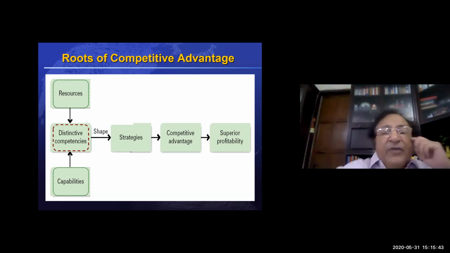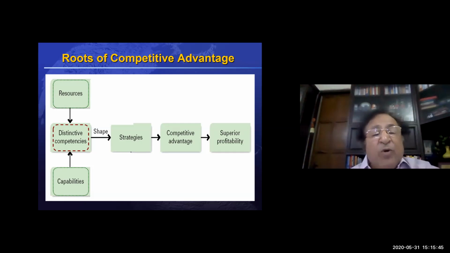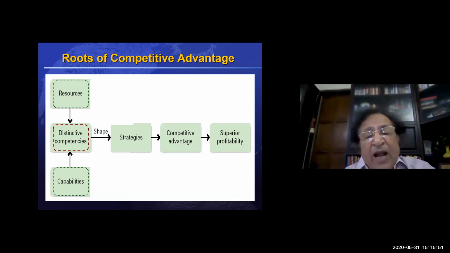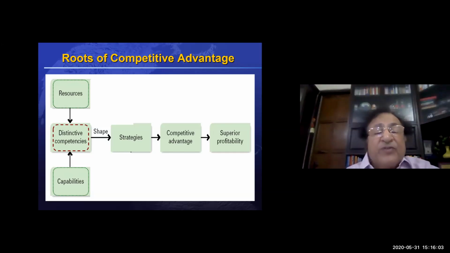No, it works both ways. Resources and the competencies really determine the strategies, and when we are operating on the strategies, we find that the distinctive competencies which we have, our rivals are also able to develop those competencies or similar competencies.